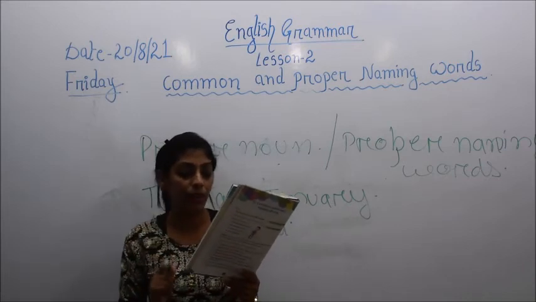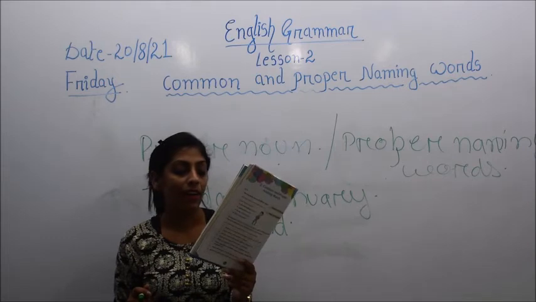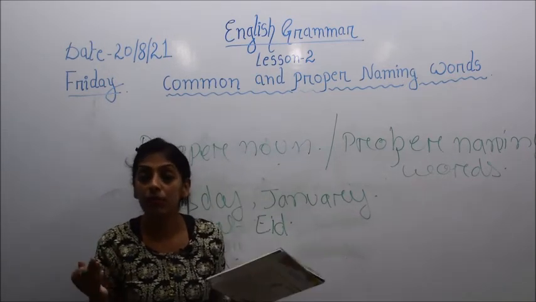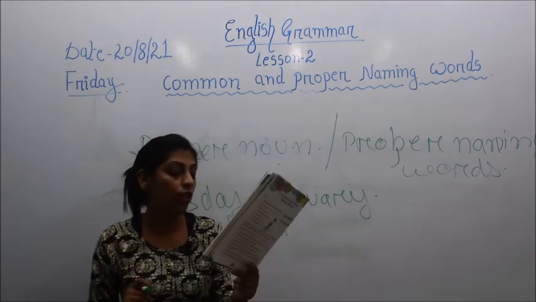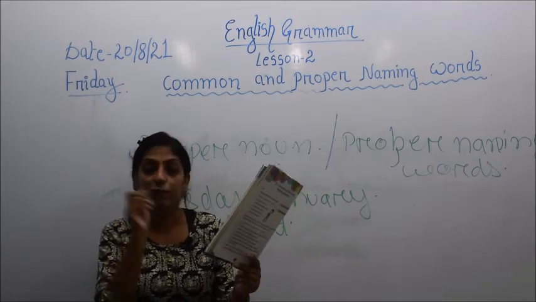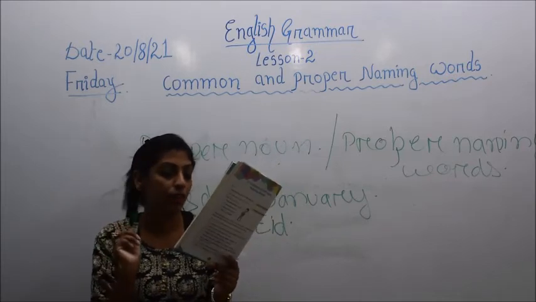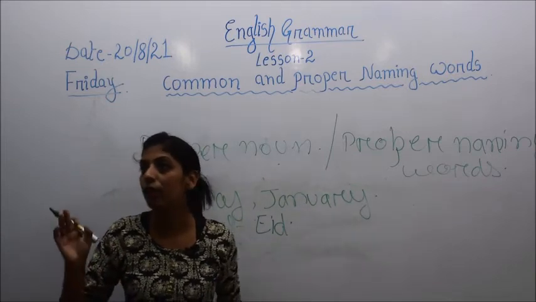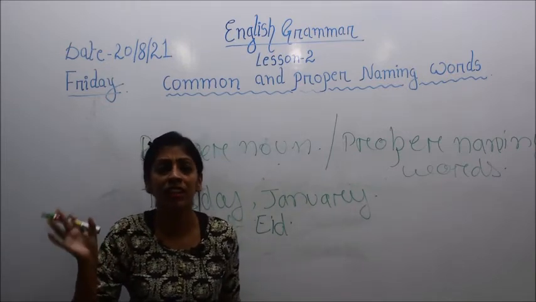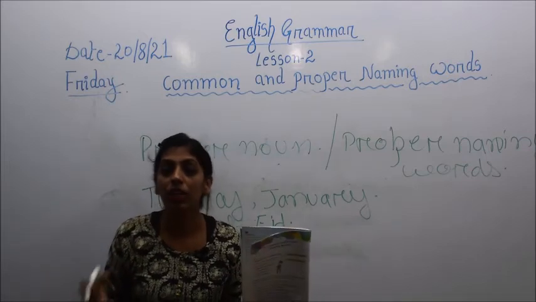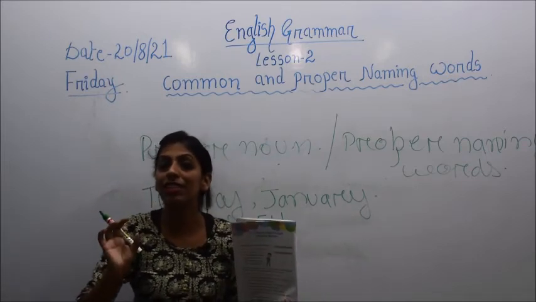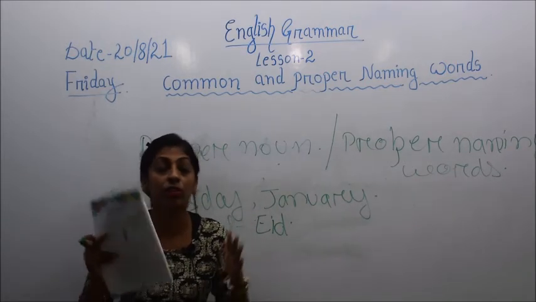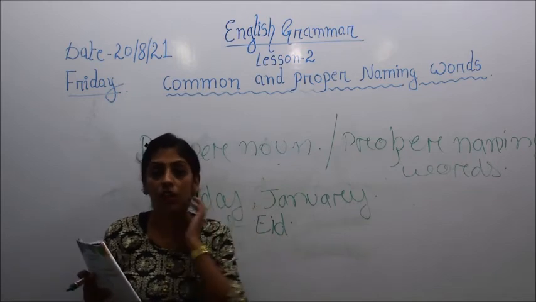Number 2, we will begin with number 2, that is, Gauri bought a new pair of shoes. So you see children, the name of any person comes under what? It comes under proper noun. So you have to circle the name of that girl. And bought a new pair of shoes. So these shoes, as I have already told you, noun and common noun are basically similar. Only one characteristic difference is there: anything which comes under a collection is called a common noun.